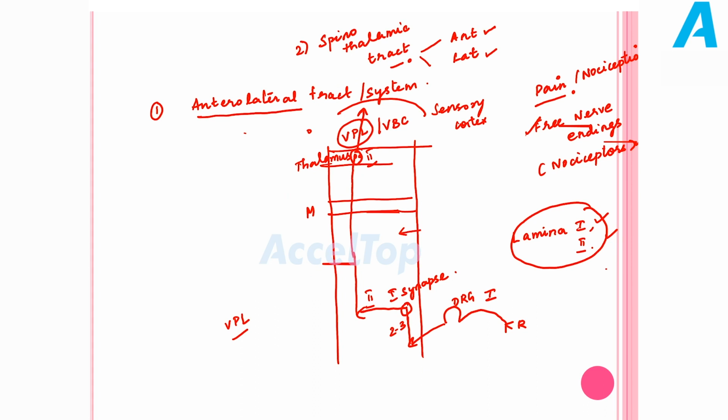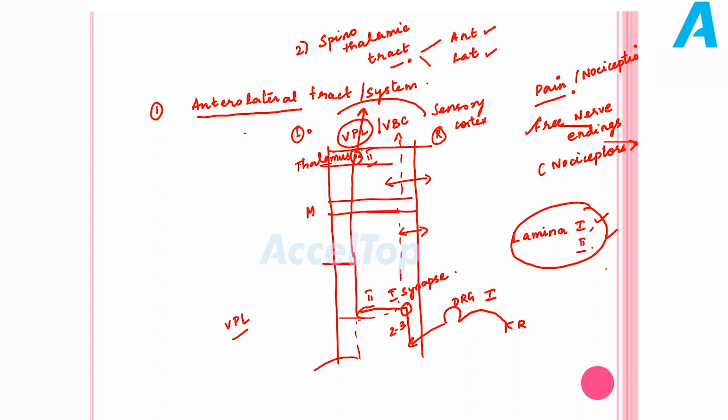The first order neuron of spinothalamic tract starts from the receptor. It enters the posterior aspect of the spinal cord through the dorsal root ganglia and it ascends for 2 to 3 segments. After ascending 2 to 3 segments, it synapses with, just remember the names, lamina 1 and 2. After synapsing, it crosses to the opposite side and it ascends in the opposite side. It reaches the thalamus. What is the name of the nuclei? We have to remember it is ventroposterolateral nucleus of thalamus. So from the ventroposterolateral nucleus of thalamus, the third order neuron arises and it reaches the sensory cortex. So this is the pathway of our spinothalamic tract.